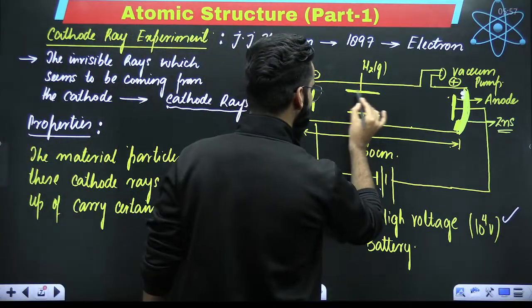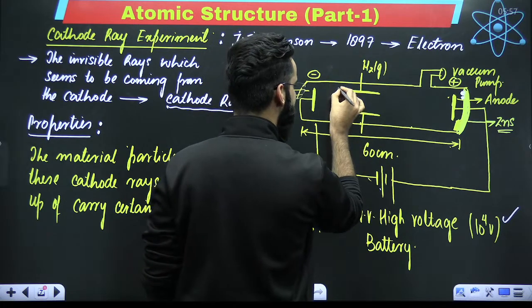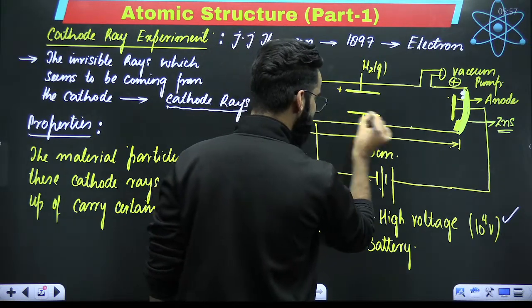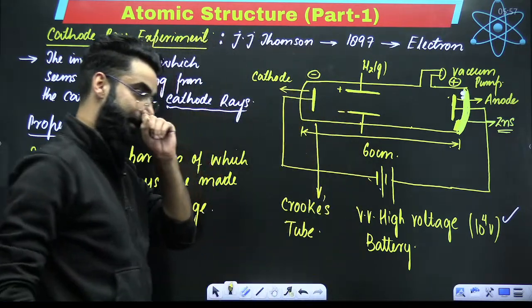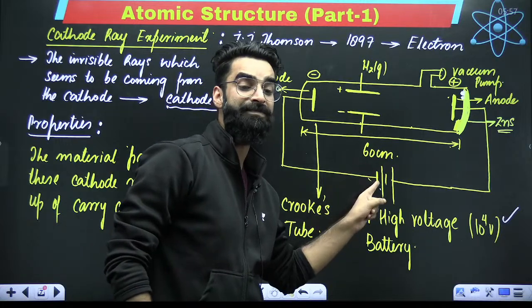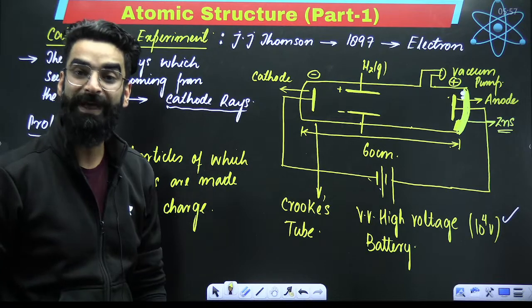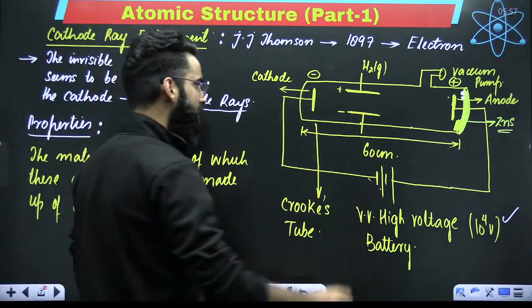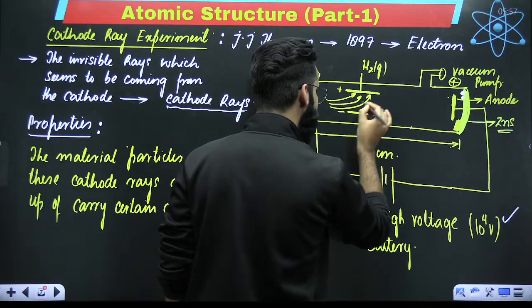Imagine this particular metal strip is connected with the positive terminal of the external battery, so this metal strip will be getting positive charge. And this metal strip is connected with the negative terminal of the battery, so it will be getting negative charge. And my dear students, when he again kept the voltage of this battery as 10 raised power 4 volts, and the pressure of the gas was again kept very low, he observed these cathode rays were being deflected towards the positively charged plate.